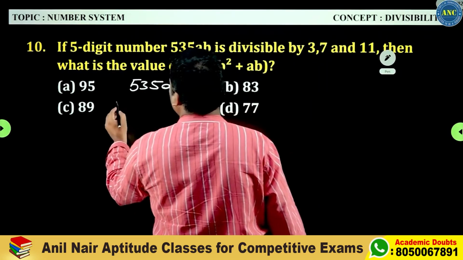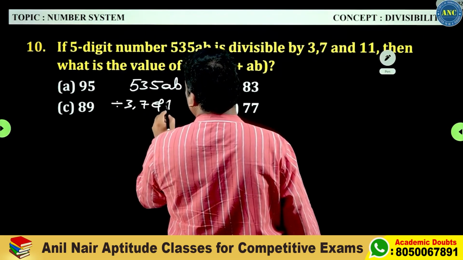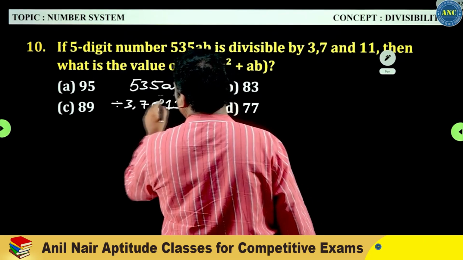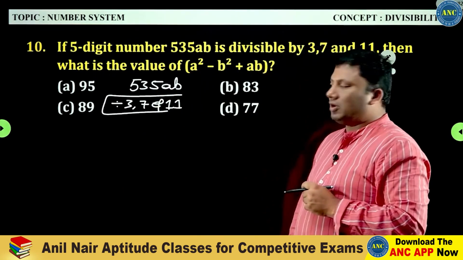A 5-digit number is there which is 535AB. This number is divisible by 3, 7 and 11. What is the value of a square minus b square plus ab?